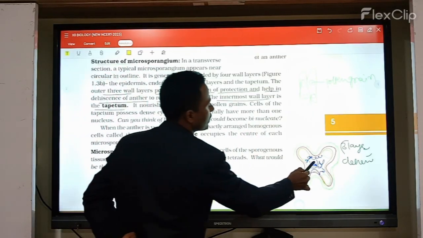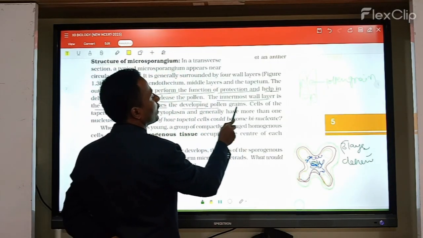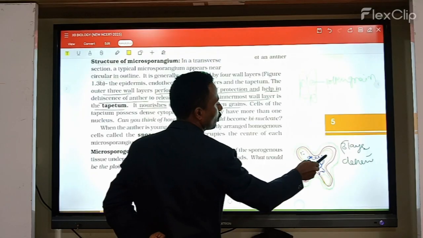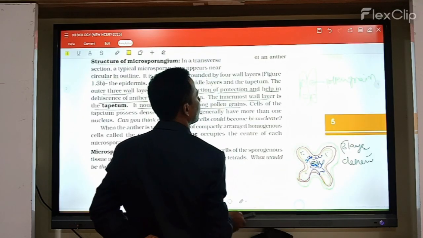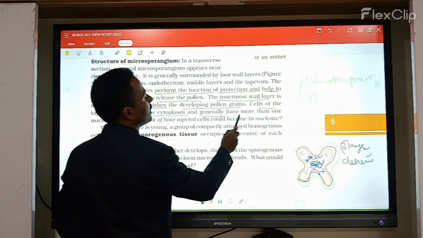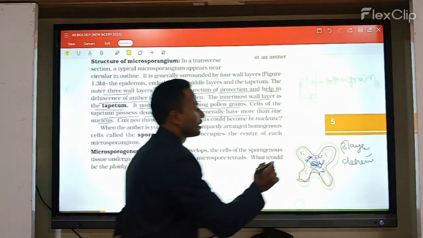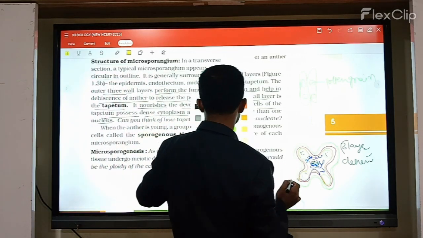The innermost layer is called what? This is the tapetum layer. It acts as nourishment for the development of the pollen grains. The cells of the inner tapetum possess dense cytoplasm and generally have more than one nucleus. So inside, more than one nucleus is present.